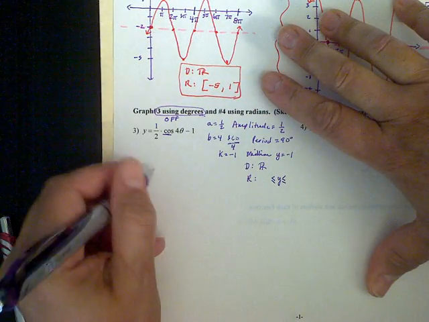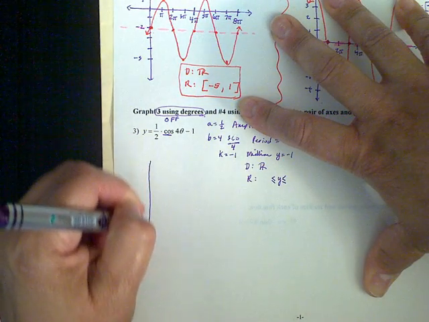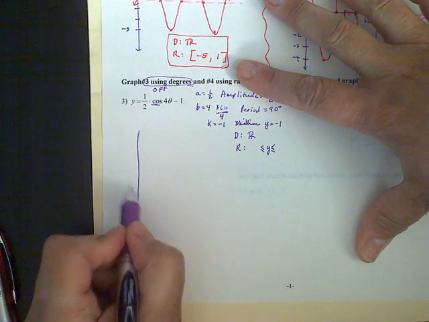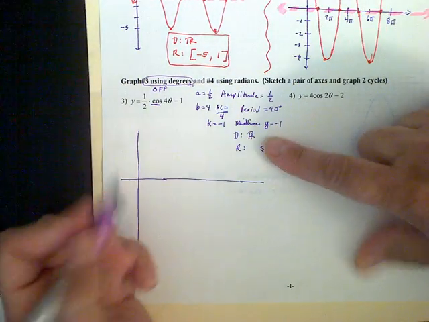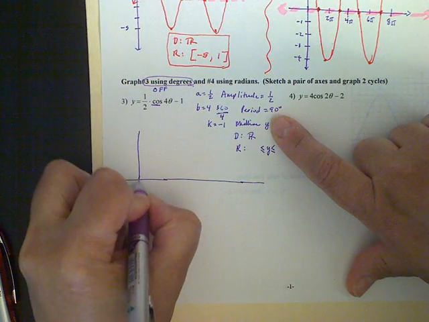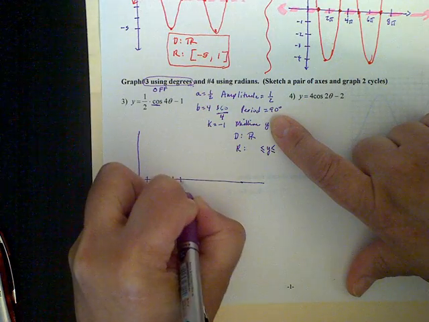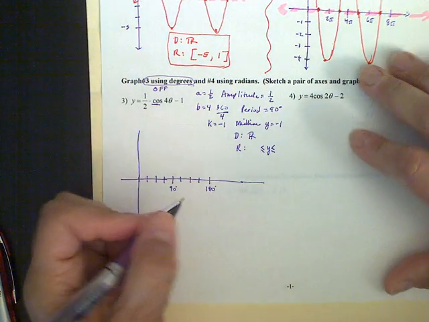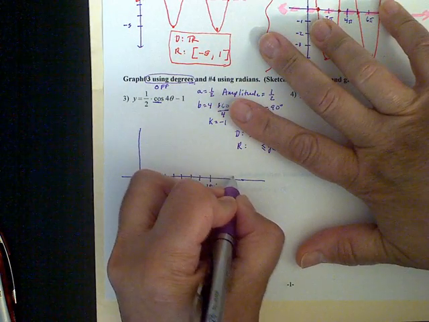All right, my midline is at -1, so I'm going to go ahead and draw my vertical axis. And instead of making my x-axis right in the middle of that, I'm going to make it a little bit higher than the middle. And I'm going to go ahead and put in my first period, and it's going to go to 90. So 1, 2, 3, 4, 5 is 90 degrees. And then 1, 2, 3, 4, 5 is going to be 180 degrees. Okay? And I could have spread that out a little bit farther. I don't know why I didn't, but I'm going to leave it like that since it's already on there.